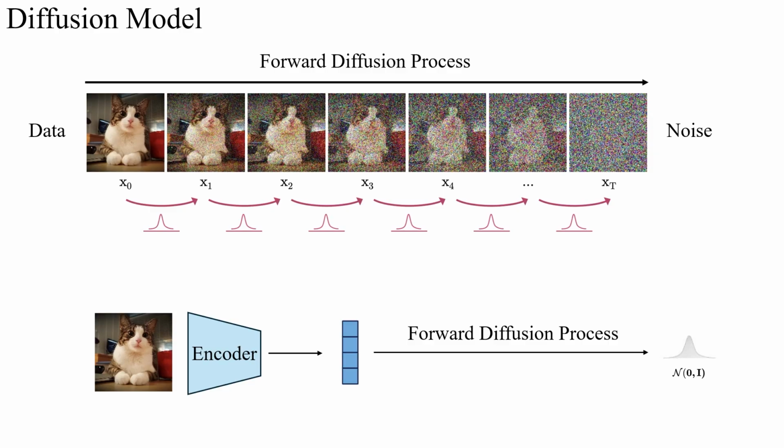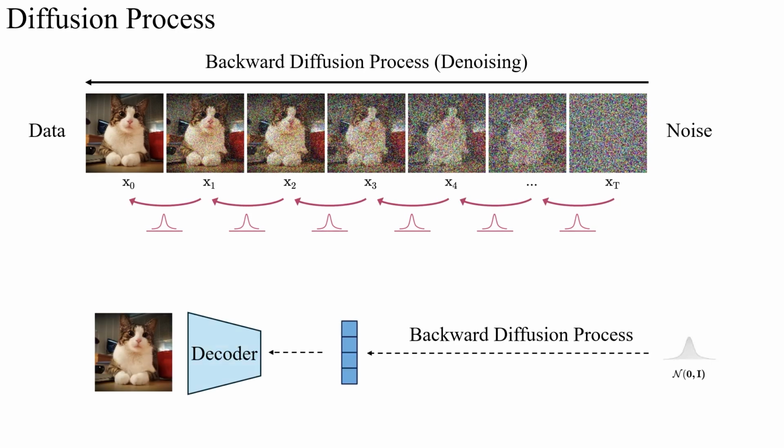So a common operation is to use an image encoder to compress an image into a low-dimensional latent and apply exactly the same diffusion process, but on top of the latent domain instead of the image domain. During inference, we inverse the above process so that we are sampling from the pure noise or Gaussian distribution, and then we pass this latent to our image decoder to recover the image.